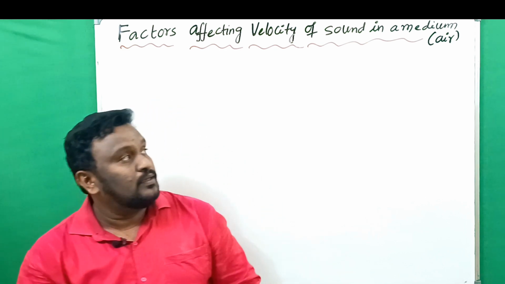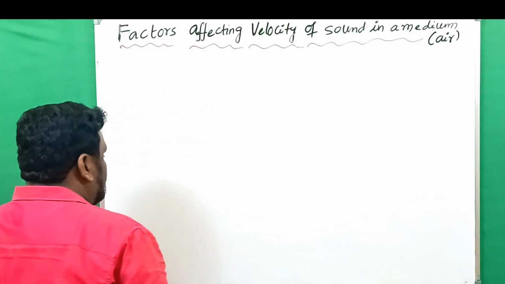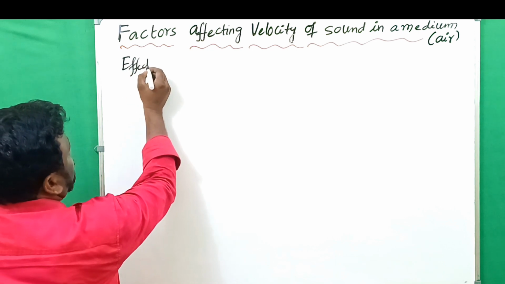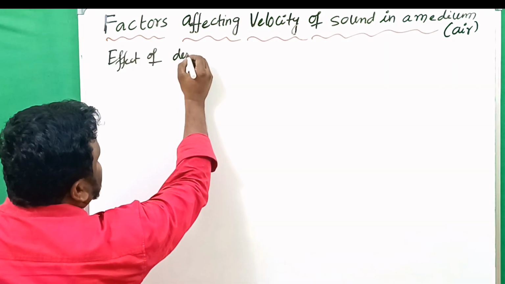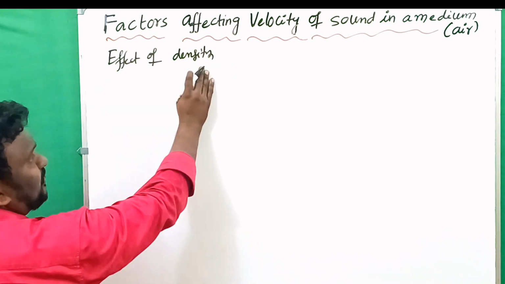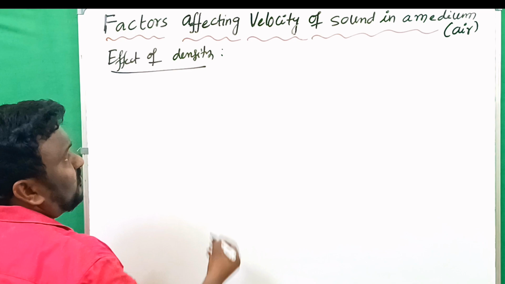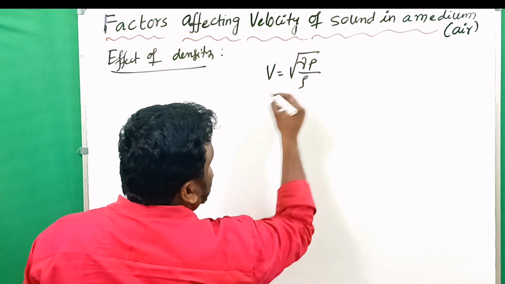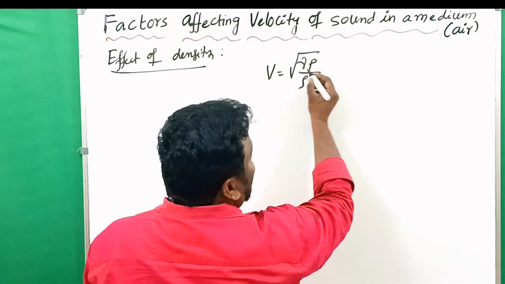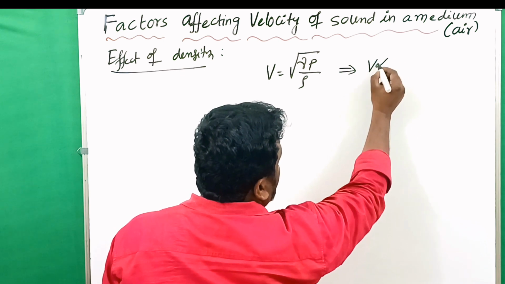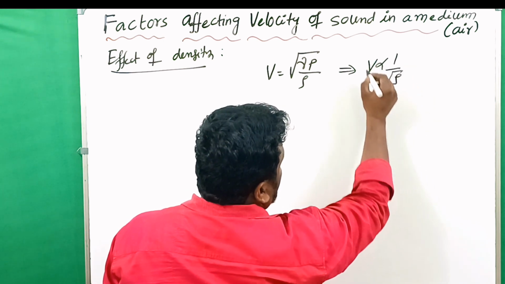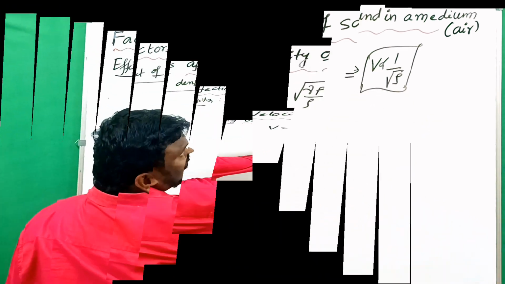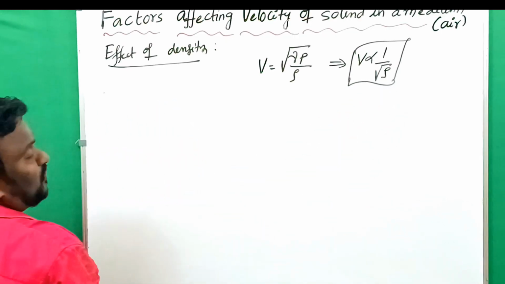Let's discuss. The first thing is the effect of density. We know the velocity of sound in air is given by the square root of gamma P by rho. When pressure and gamma are constant, the relation between these two is inversely proportional. Velocity of sound is inversely proportional to the square root of the density.